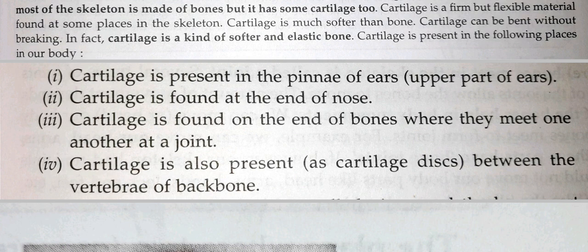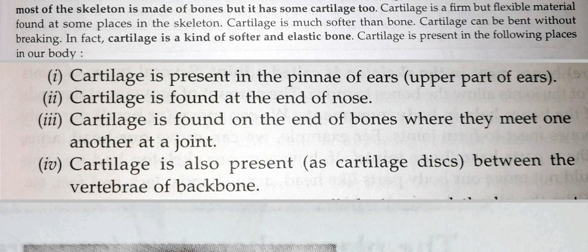Third, cartilage is found on the ends of bones where they meet one another at a joint. So cartilage is smooth. The layer of smooth cartilage reduces the friction and allows the ends of bones to move easily over each other without damaging them. Thus, cartilage is also found in the joints of our body.